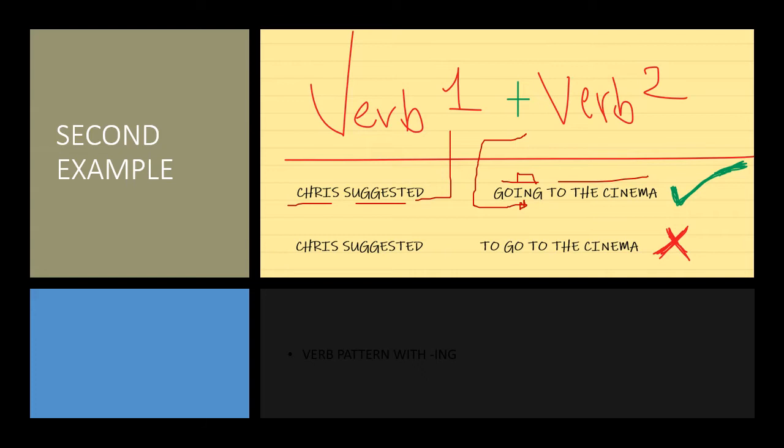You can see, very easy. And it is not correct to use the infinitive form. Remember, this is the infinitive. The verb suggest, if you want to add a second verb, has to be with ing. That's the deal.